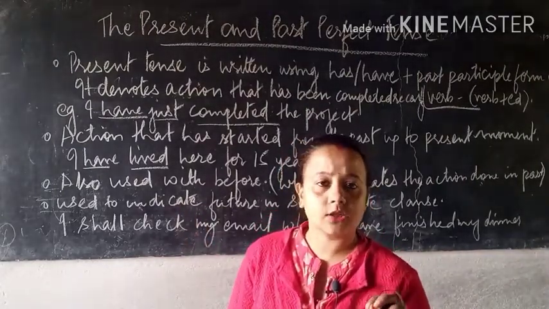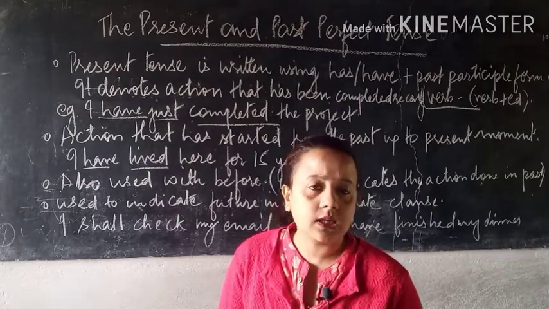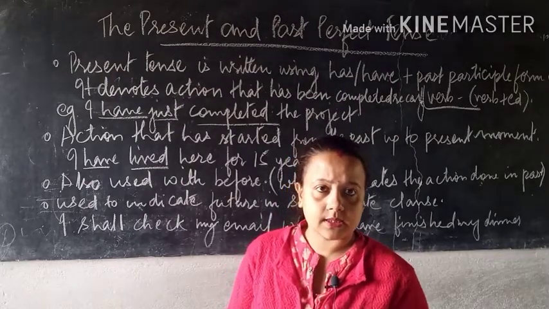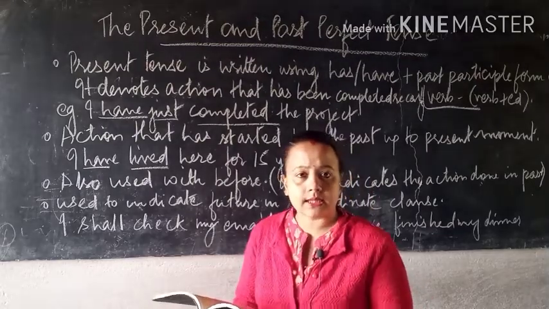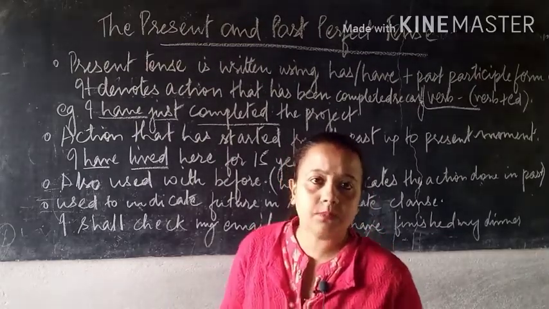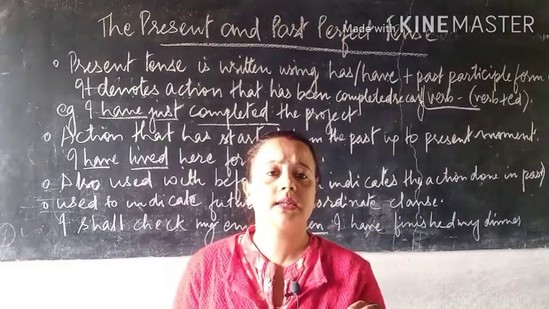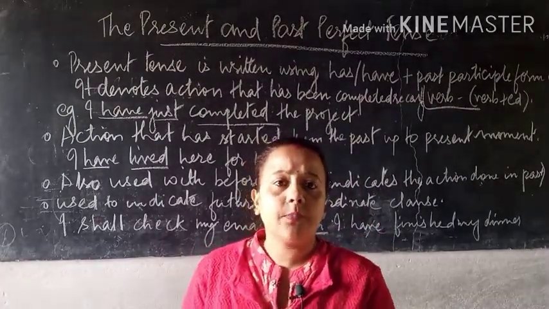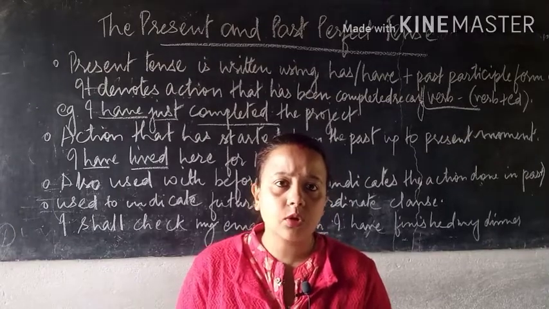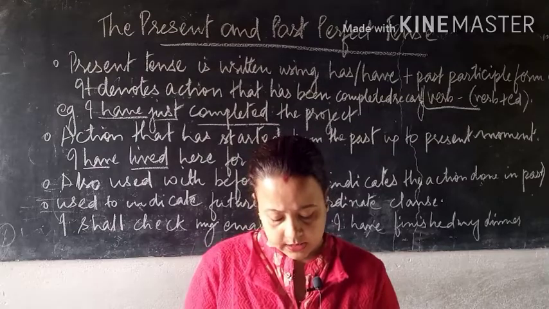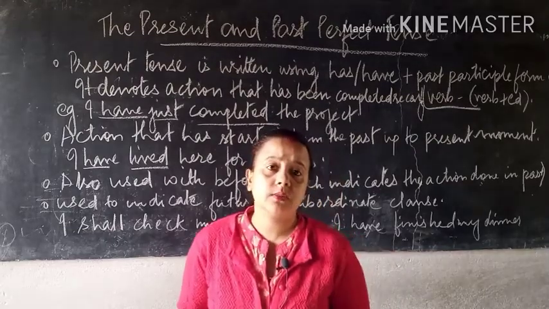A car has already been purchased, but a car is not a thing that gets finished within one day. No, it stays. Similarly, the sentence has already completed, but the occurrence is still alive, still connected with the present moment. That time also we use present perfect tense. Okay. Now the next topic: it is used with before.